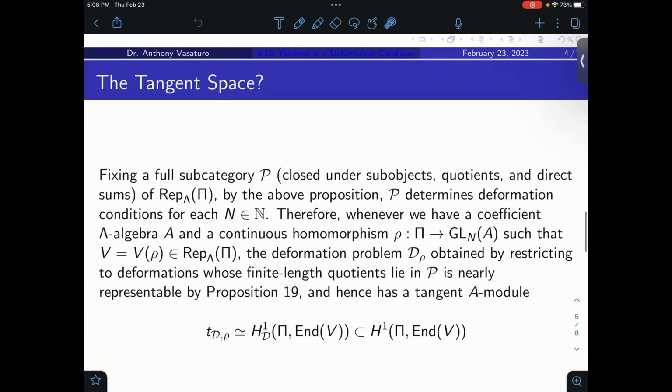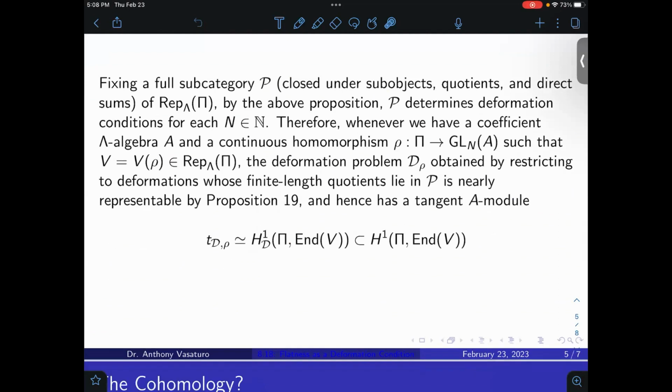Okay, what's the tangent space under the more generic setup, not necessarily specifying? Fixing a full subcategory 𝒫 of Rep_Λ(π) closed under subobjects, quotients, and direct sums. By the above proposition, 𝒫 determines deformation conditions for each n, right? Therefore, whenever we have a coefficient Λ-algebra A and a continuous homomorphism ρ from π to GL_n(A) such that V equals V_ρ is in Rep_Λ(π), the deformation problem 𝒟_ρ obtained by restricting to deformations whose finite length quotients actually lie in 𝒫, the thing we care about, is nearly representable by proposition 19, like I was just saying a second ago.